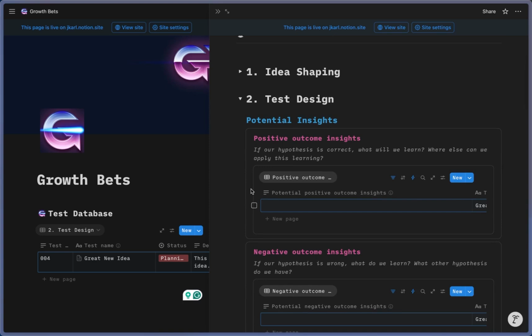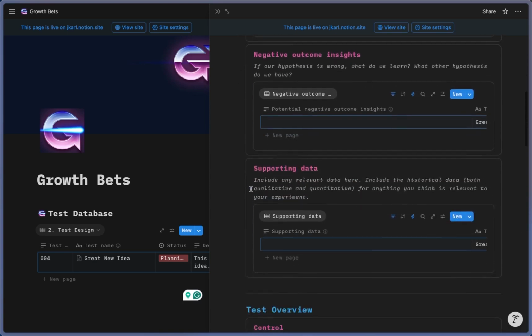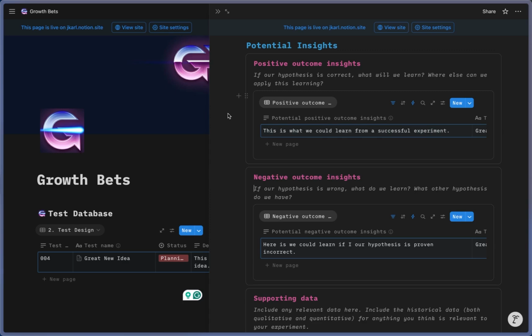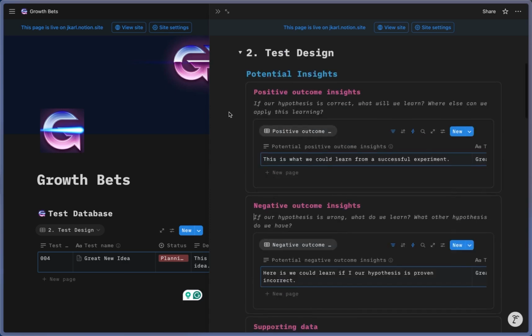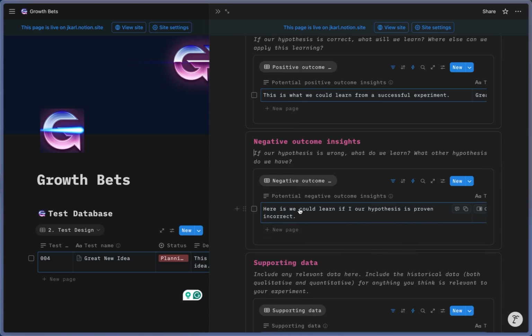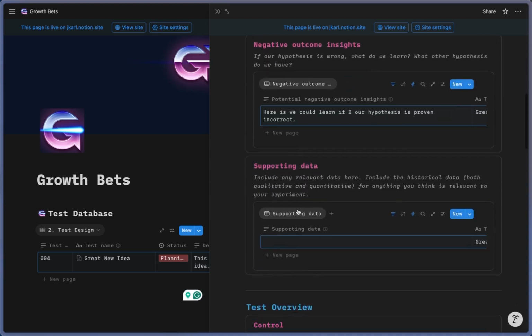Now, when we shape the proper test design, we have these new fields here. So I'm just going to fill in some dummy text here. Okay, so I've filled in these two fields here. This is what we could learn from a successful experiment. Here's what we could learn if our hypothesis is proven incorrect, because you can still learn something useful even from an unsuccessful experiment. So supporting data, so any relevant information, anything that informed this experiment or what inspired it or prior research, either qualitative or quantitative.